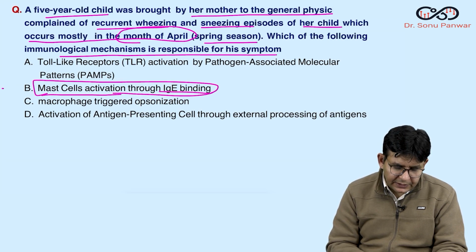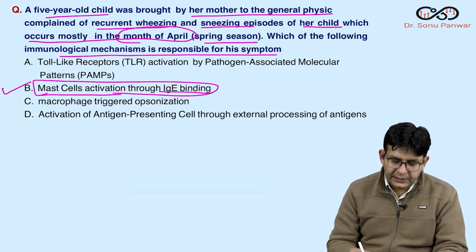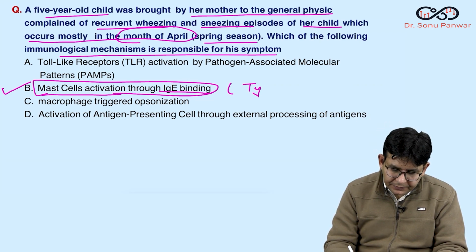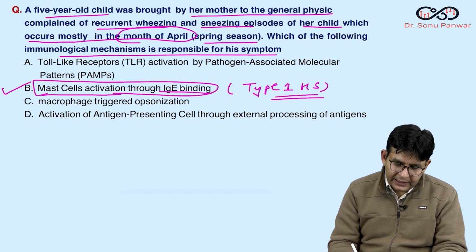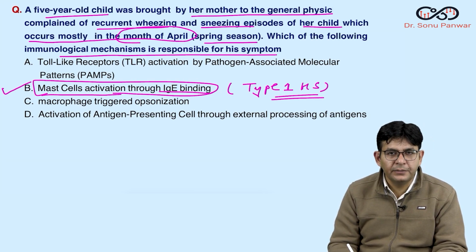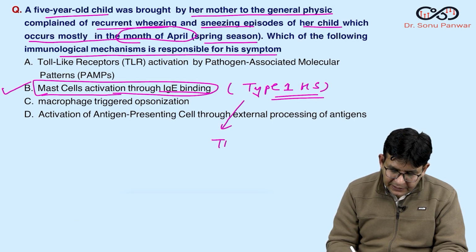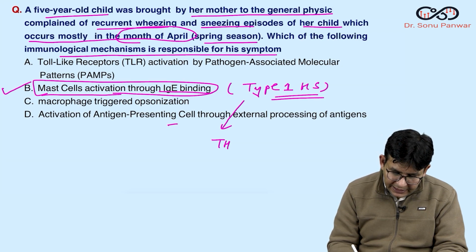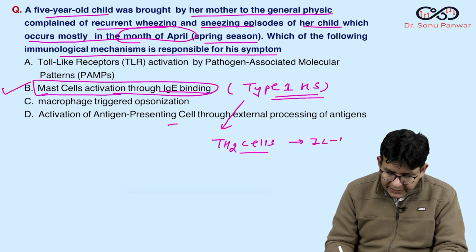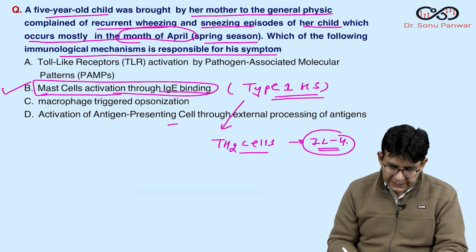This is the best answer, because they are asking regarding hypersensitivity, and this is what type 1 hypersensitivity is all about, allergies. Okay, IgE mediated, mast cells are involved, there is a primary sensitization and re-exposure again. So those things are involved in this. Important is which particular helper cells are there in type 1 hypersensitivity. So remember, in type 1 there are T helper 2 cells, and they secrete interleukin 4. What do they secrete? Interleukin 4.